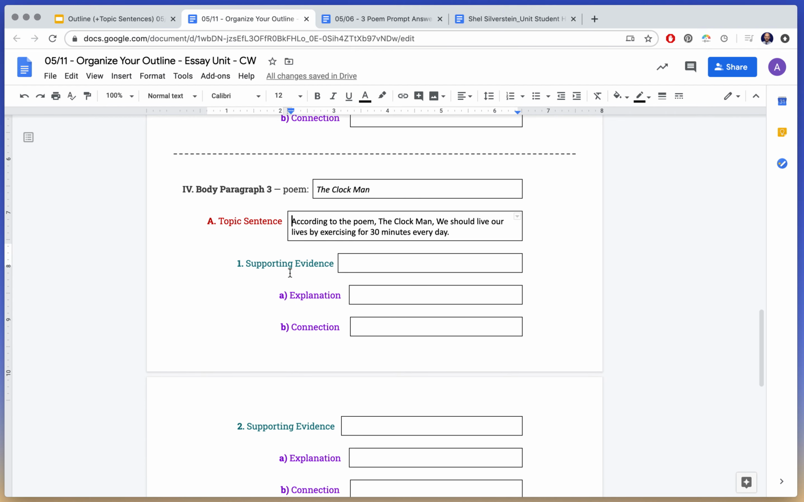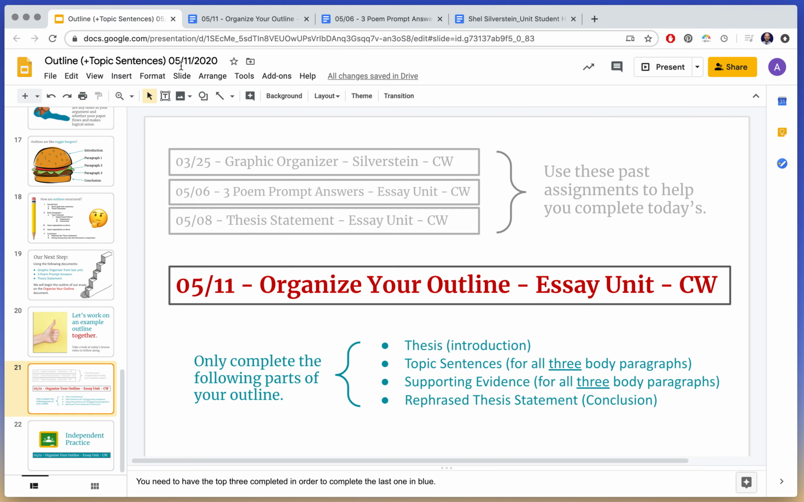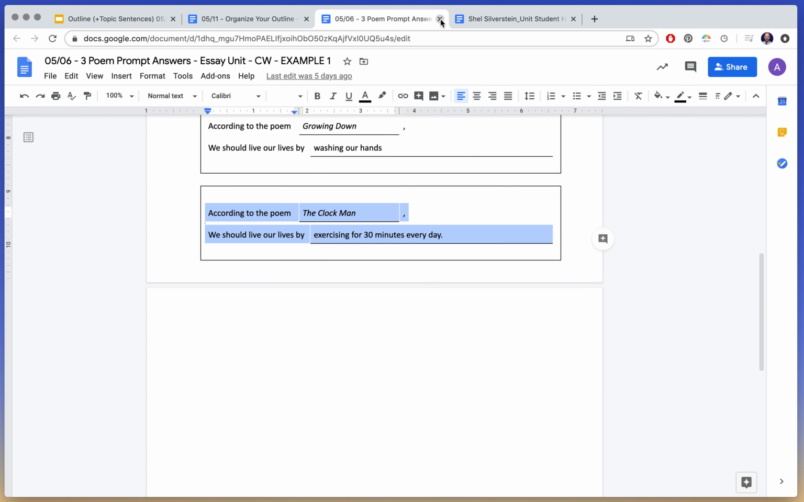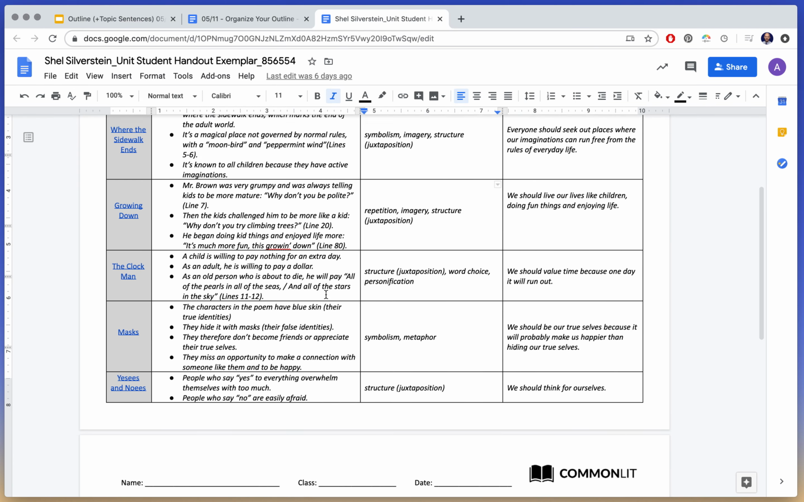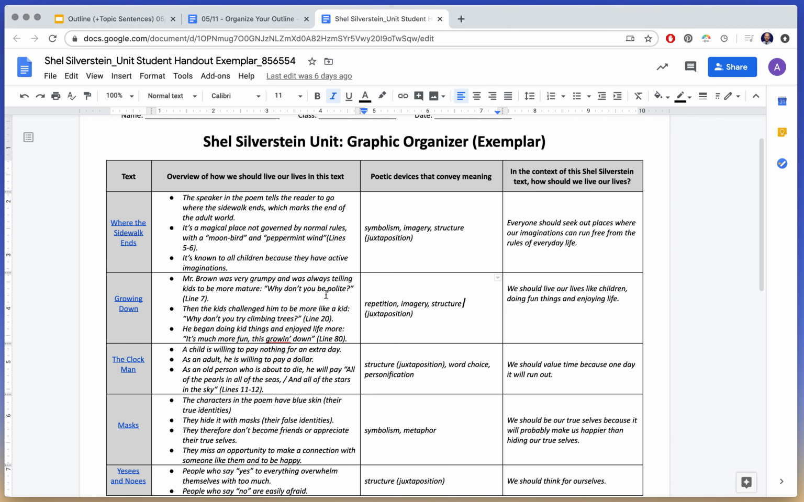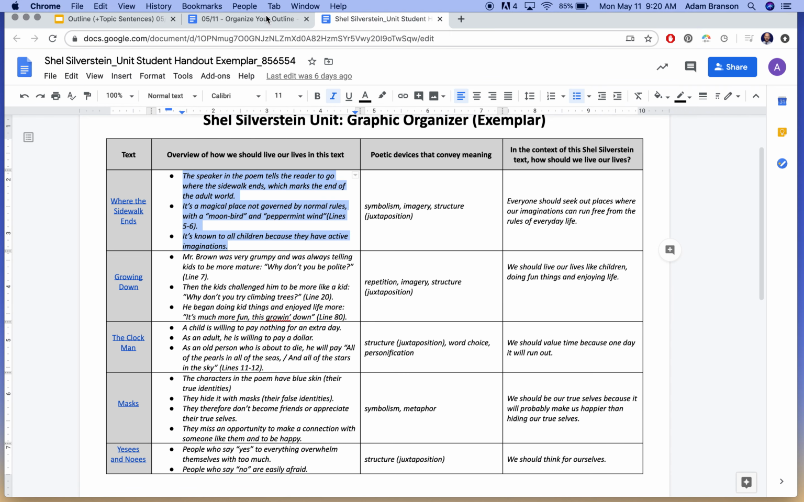All right, so now if I look, we've done our thesis, we've done our topic sentences. Now I have to do the supporting evidence. And now I can close this out because I've used all the information. This is where your graphic organizer comes into play. This is like a lifesaver because if you actually notice, here we have our topic sentences and here we have the details that back it up.